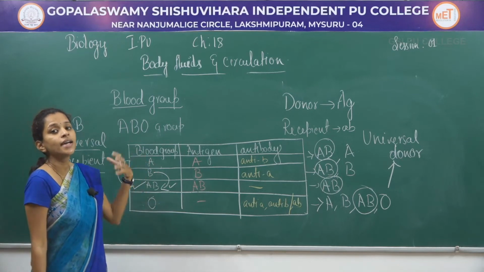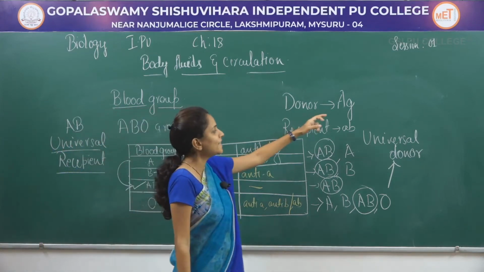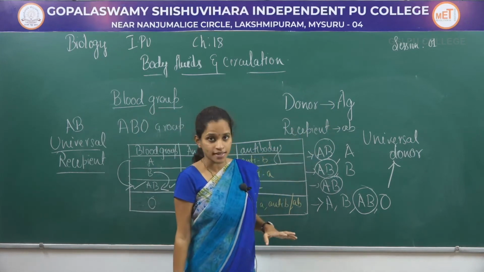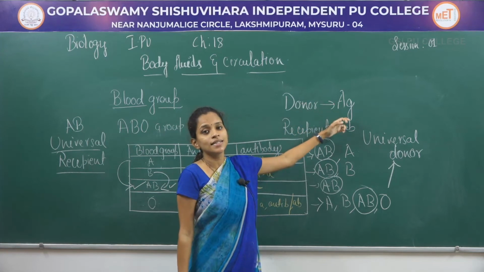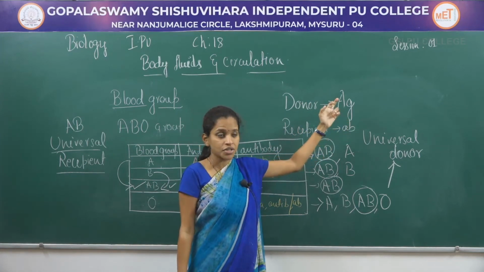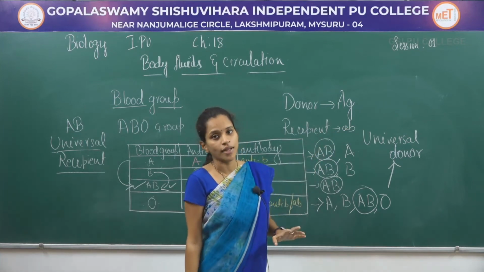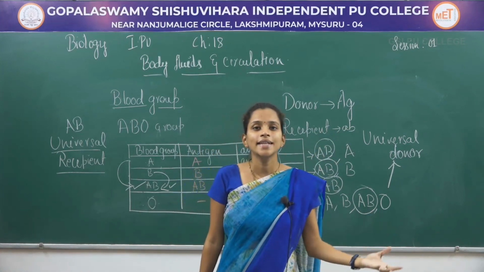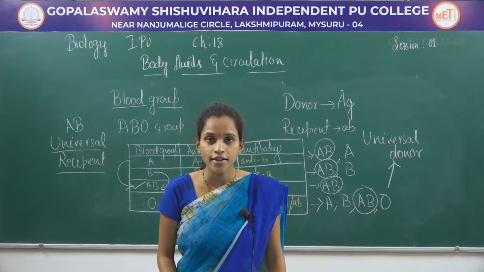The receiving and donating process is purely dependent on the antigen and antibody present, where the donor has to be considered with its antigen and the recipient has to be considered with its antibody, so that the antigen-antibody reaction leads to coagulation.